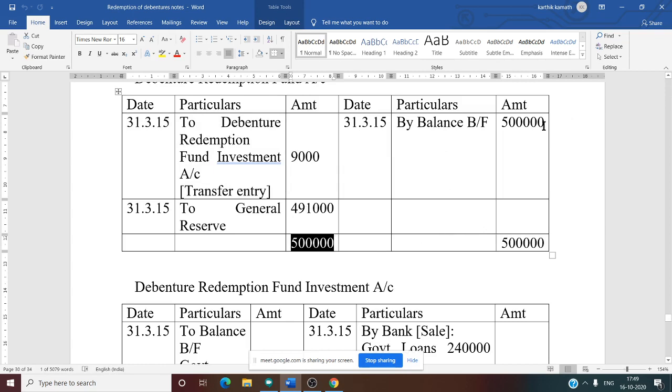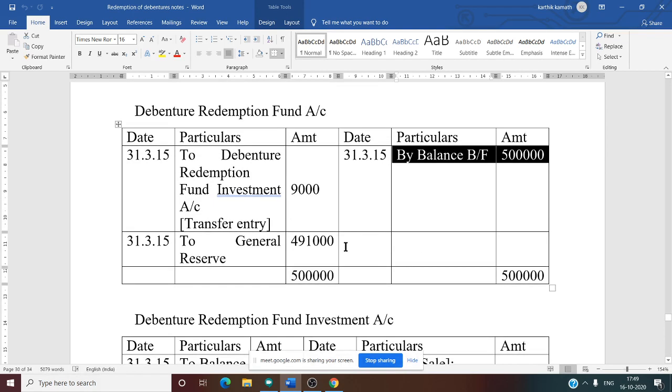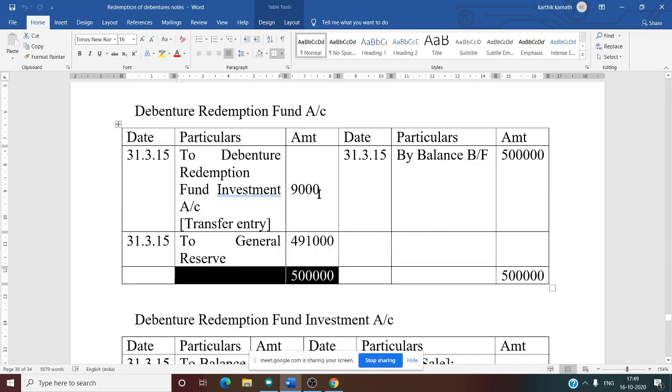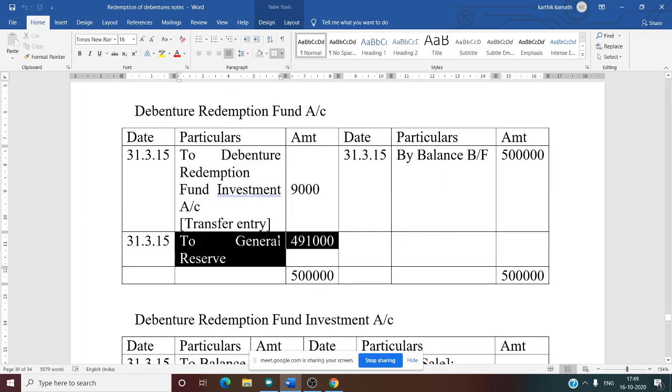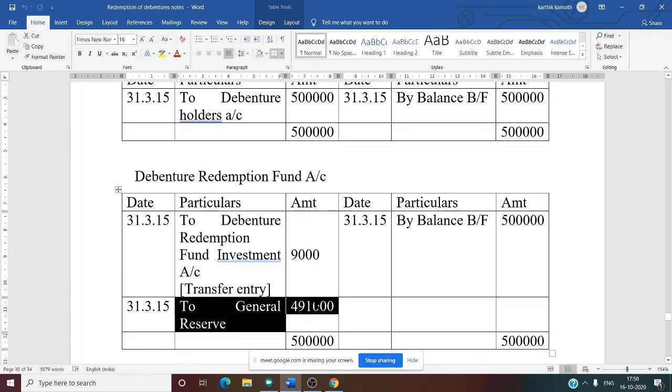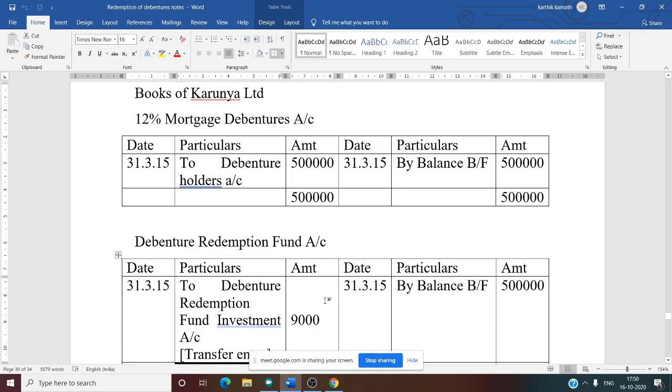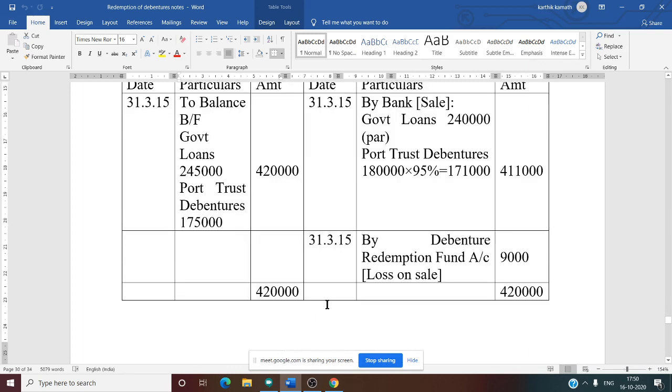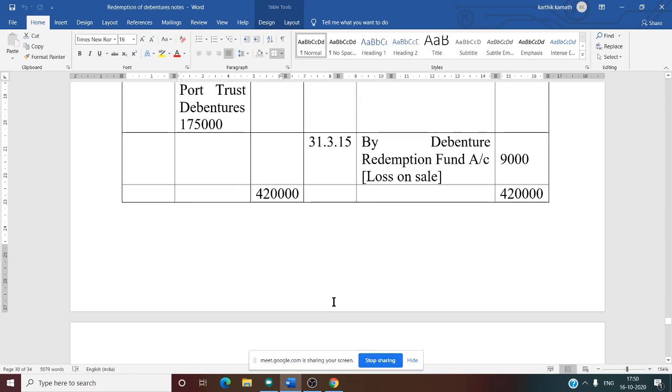Why? Because the credit side total is more. So now we want the final amount. How to get the final amount? 5 lakh minus 9,000 gives the balancing figure, the unutilized amount transferred to general reserve, that is 4,91,000. So now we close the debenture redemption fund account also. Hence we have prepared all 3 accounts: debenture, fund and investment account. Yes, a very simple problem for 12 marks. Any doubt?